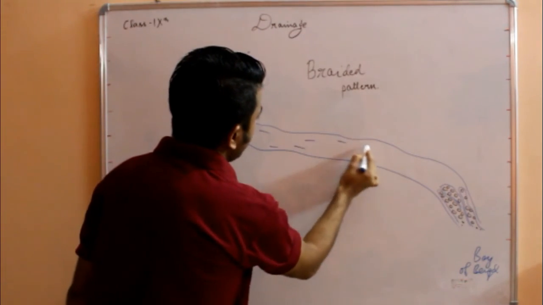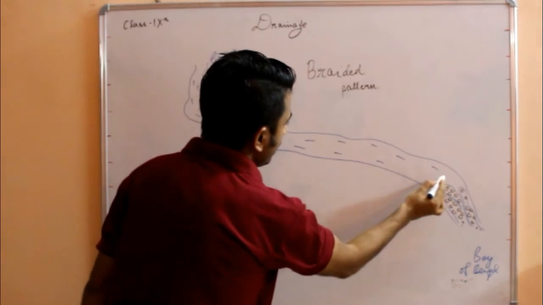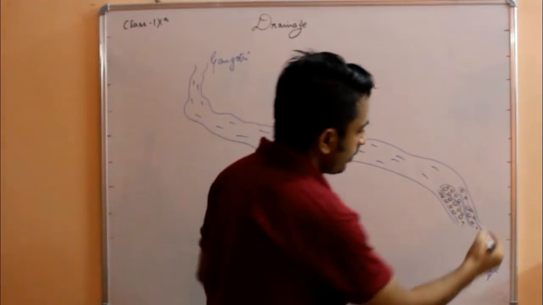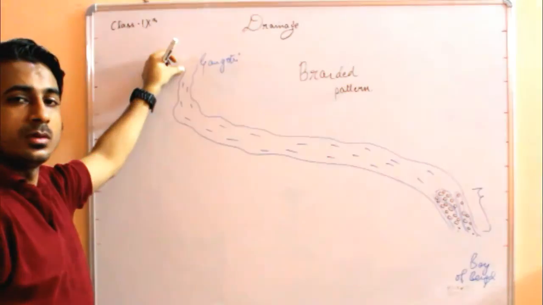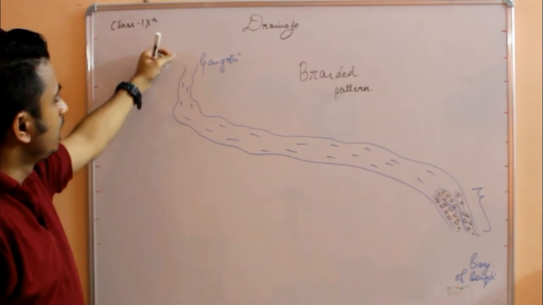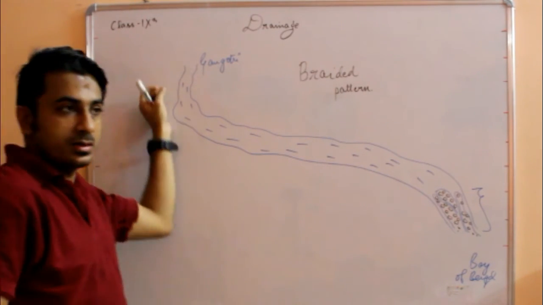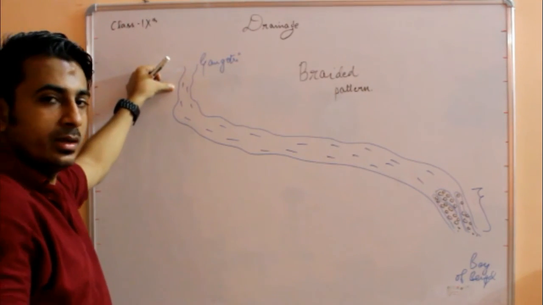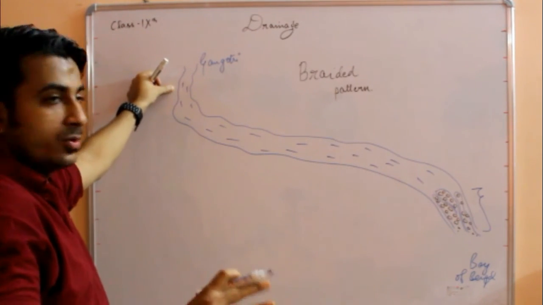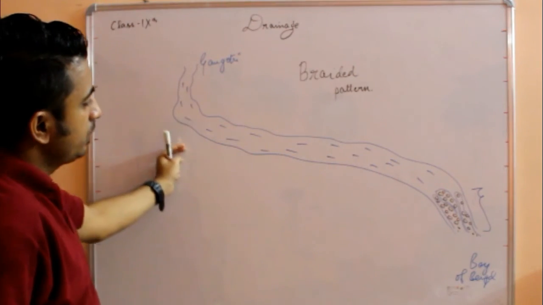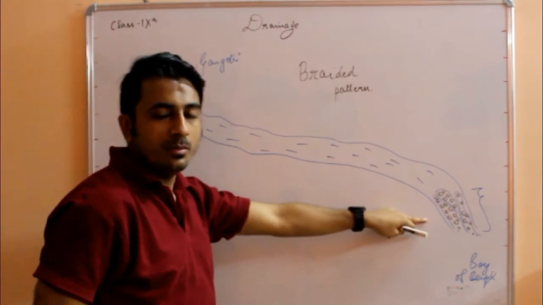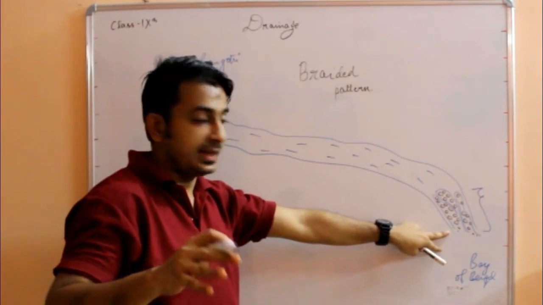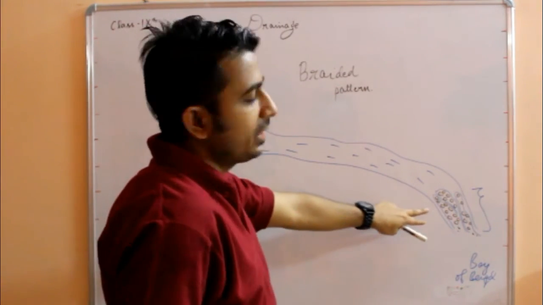So how does a braided pattern develop and where does it develop? A braided pattern develops in the lower reaches of a river. If you visit hilly areas, you must have seen the river flows very fast. Like in Haridwar, it flows very fast, though it's not in the upper reaches of the mountains. But as we go down near the mouth, its flow decreases. Okay, why does it decrease?